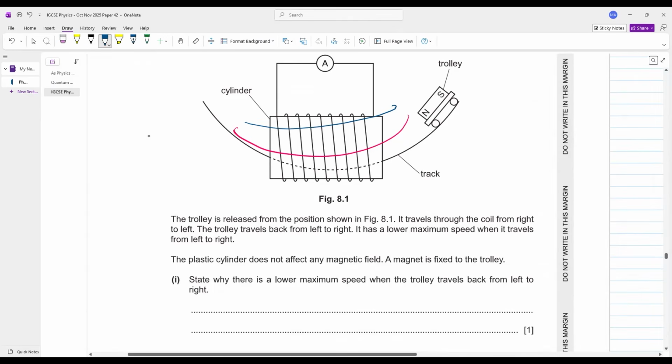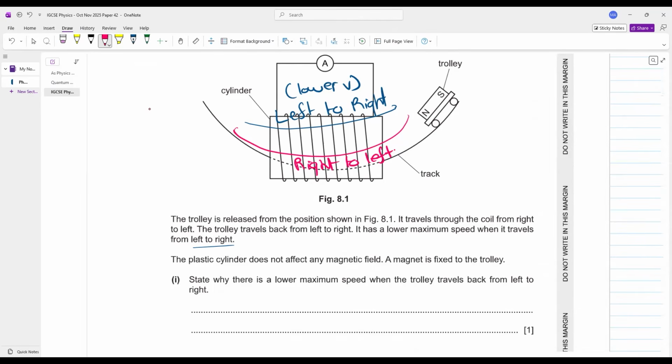It has a lower maximum speed when it travels from left to right. Let me write this is your left to right. And when you are traveling from left to right, you have a lower speed. And this is your trolley traveling from right to left. Perfect. The plastic cylinder does not affect any magnetic field. Magnet is fixed to the trolley. Perfect. State why there is a lower maximum speed when the trolley travels back from left to right.